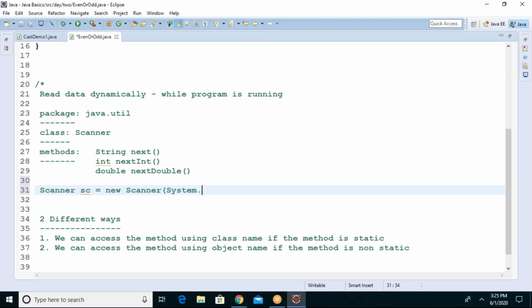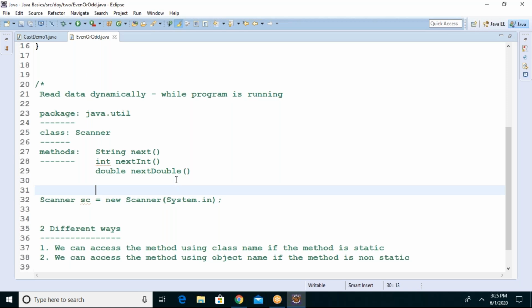Scanner(System.in). This is the way we create an object. Creating an object for the Scanner class. This is the basic syntax of creating an object for the Scanner class.